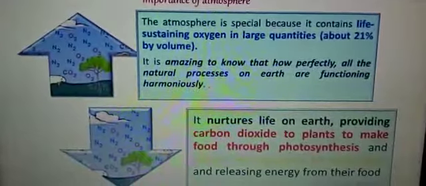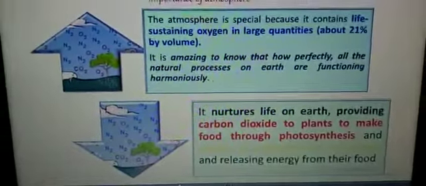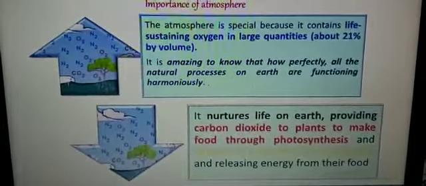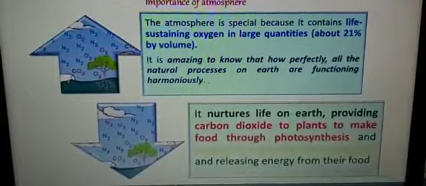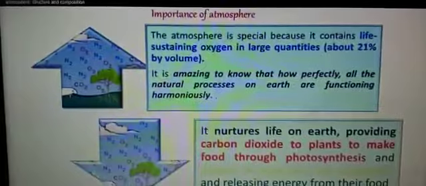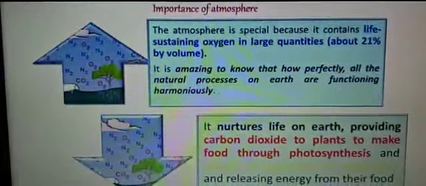It is amazing to know how perfectly all the natural processes on earth are functioning harmoniously. Means the atmosphere is very important because of oxygen, the life giving gas, with the help of oxygen all living things can survive. That is a part of atmosphere.